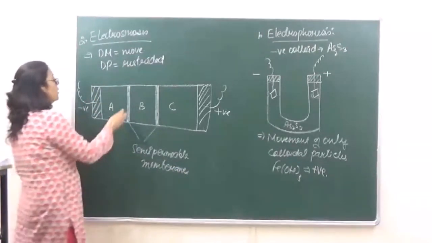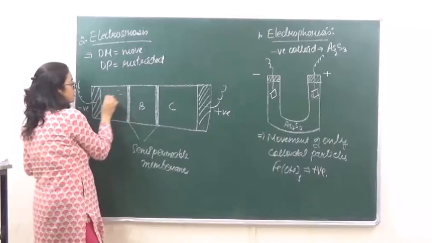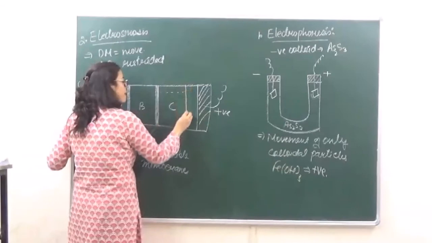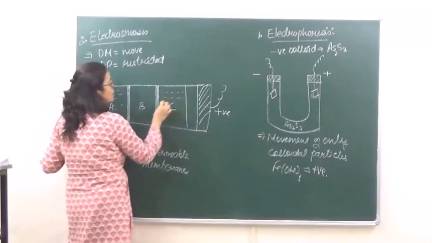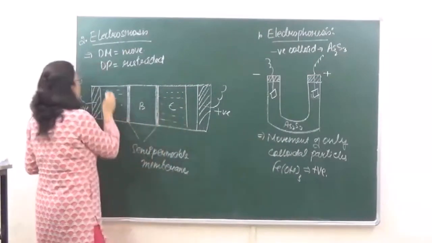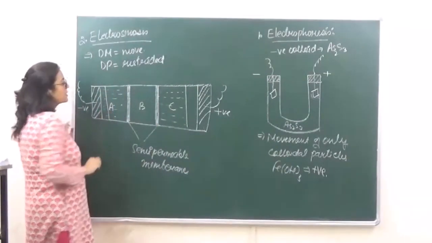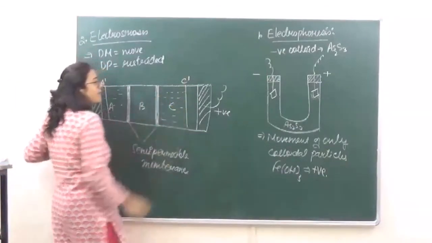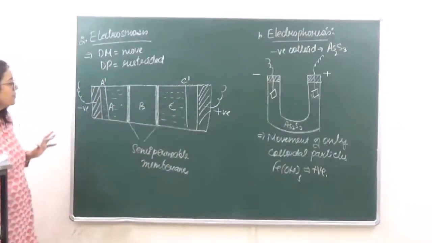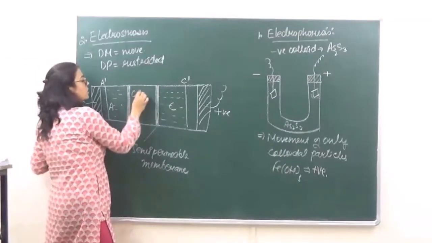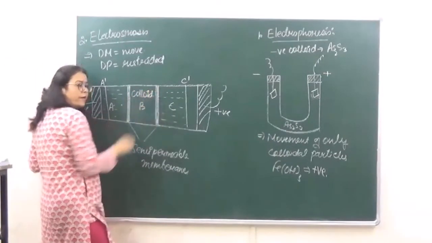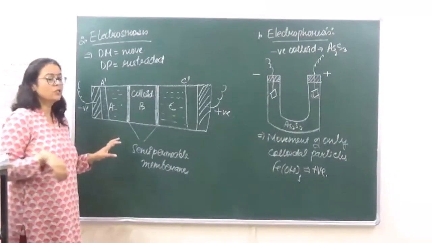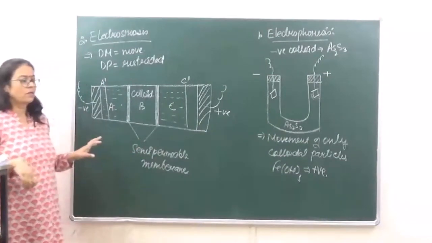Okay, now over here, compartment A and compartment B, we are taking water over here. This mark which I have drawn over here, let's say this is A dash and this is C dash. Inside the B compartment, we are taking the colloid. Okay? Now, as soon as electric current is passed through this apparatus, right?